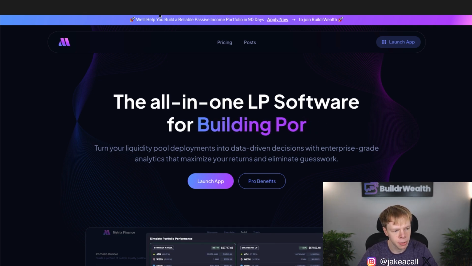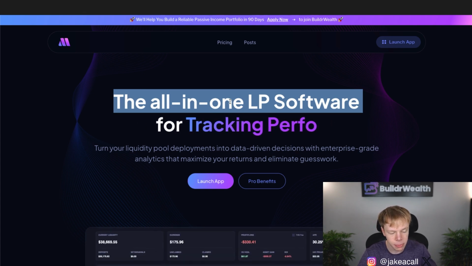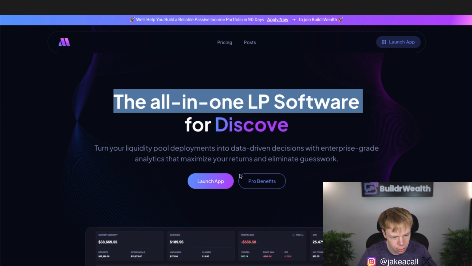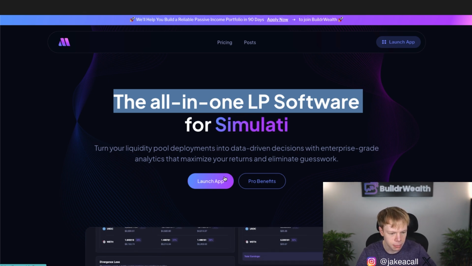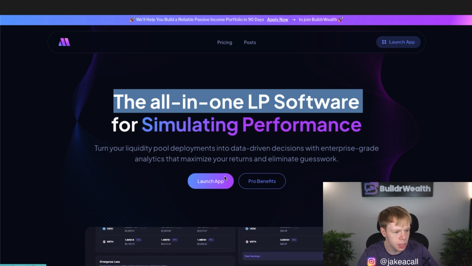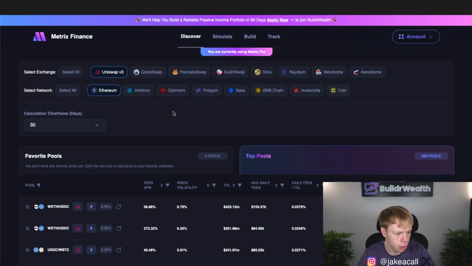But first things first, obviously, as you guys probably already know by now, Metrix Finance is my go-to, mainly because I am the founder of the software, but we built it in a way where it makes it easy for me and my team to use. And we've built it in a way where we can capture the data that we need as liquidity providers to find pools, simulate results, build out portfolios, and even track performance. So we're going to dive into that for starters. I use Metrix Finance for everything I just mentioned.